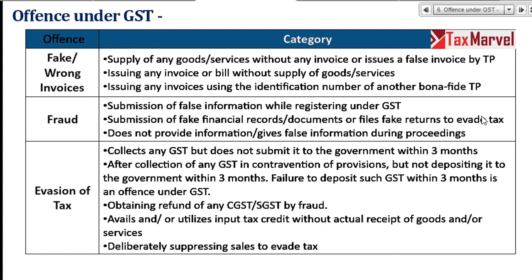Department has gone in discreet mode to him and they have purchased a fan. To them also he has issued in paper. Department said give me GST bill. He said no, I will not issue GST bill, but you have collected GST. Or you are registered under GST and your goods are taxable. You are committing this offense. Deliberately suppressing sales to evade tax means you are not declaring your proper sales.